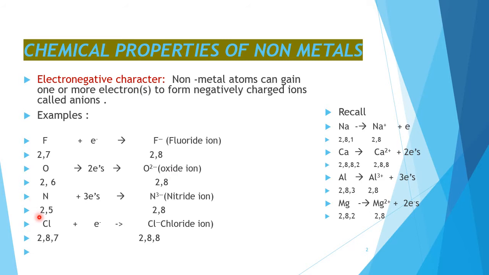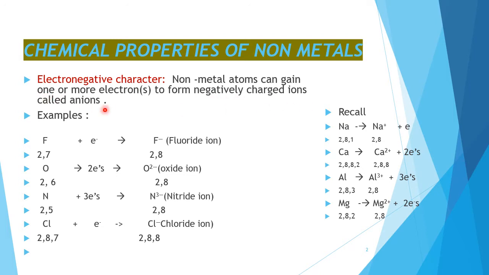Nitrogen, as it has a 2,5 electronic configuration, 5 valence electrons, needs 3 more electrons, and with the gain of these 3 electrons, it forms the N3 minus ion known as nitride ion. Finally, chlorine has 7 electrons in its valence shell. With the gain of 1 electron, it acquires the 2,8,8 argon configuration, and the ion thus formed is known as chloride ion. So we can say non-metal atoms can gain 1 or more electrons to form negatively charged ions